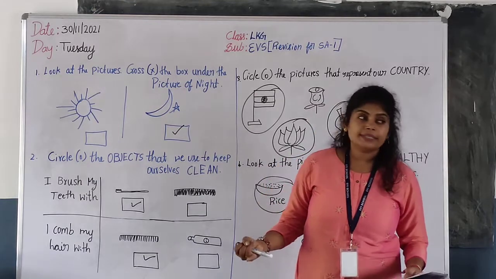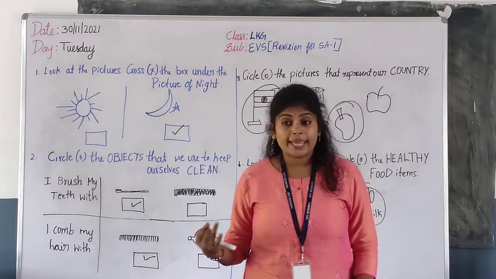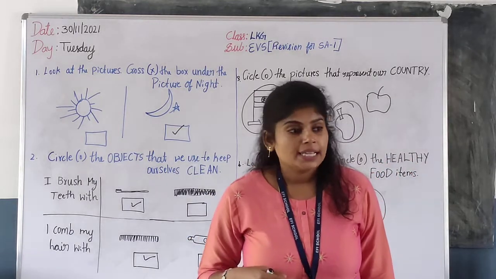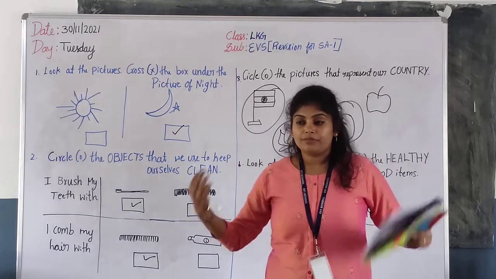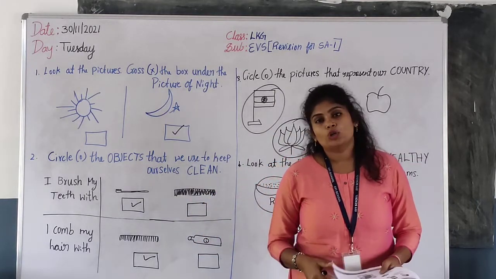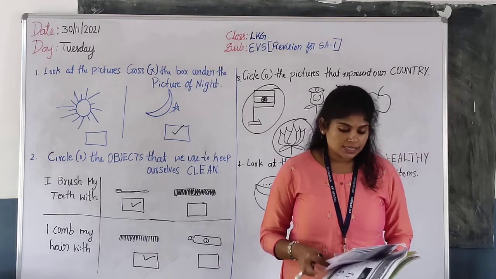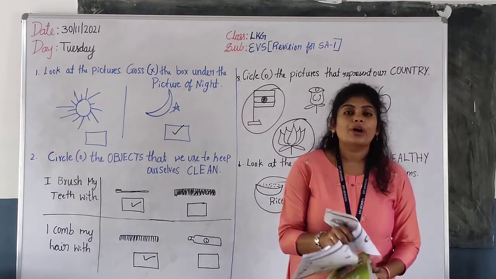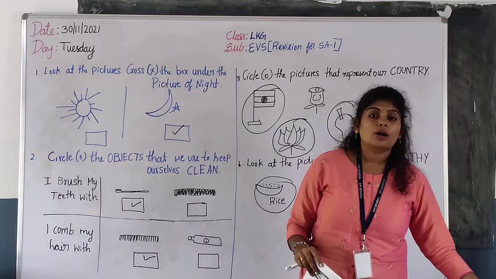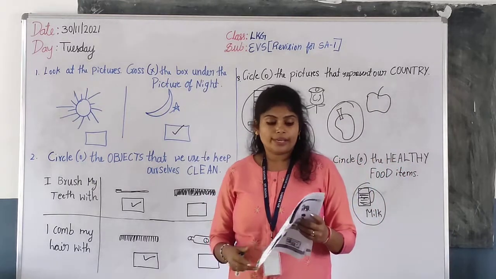First, we'll sleep at night. We'll wake up in the morning. Then we'll brush our teeth. Then we'll take a bath. Then we'll wear clean clothes. Then we'll go to school, right? This is our daily routine. So you have to put the numbers, okay, according to your routine, okay.